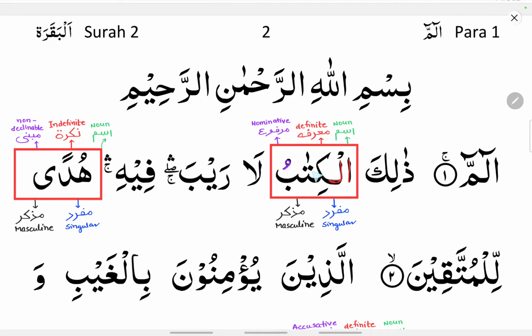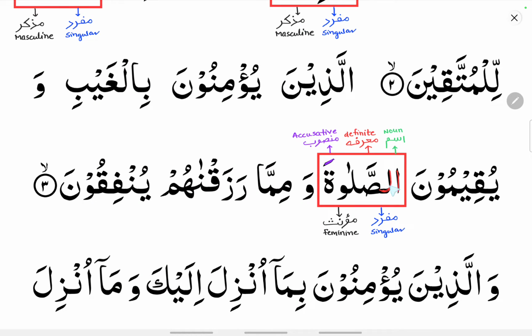You can see here al-kitabu. Al-kitabu, alif lam ism, definite because alif lam is there, dhamma is there, so it is marfu state, and mufrad, singular, and it is muzakkar. Hudan, it is an ism, it is an indefinite noun, that is, it is nakira, and it is mabni, that is, it is a non-declinable noun, as we know. It is singular, mufrad, and it is muzakkar state.